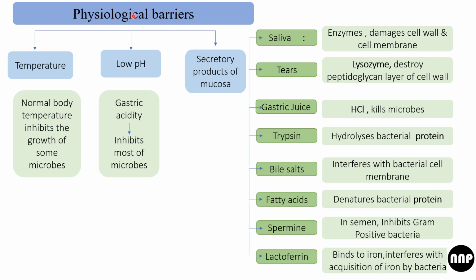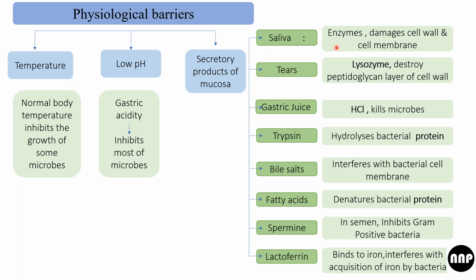Coming to the physiological barriers, we have three: temperature, low pH, and secretory products of the mucosa. The normal temperature of the human body itself inhibits the growth of some microbes. Presence of low pH, for example, the gastric acidity, inhibits most of the microbes. We used to read that one use of HCl is to kill the bacteria and the germs which are coming with the food.